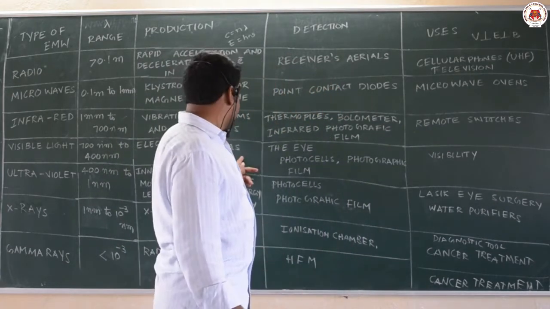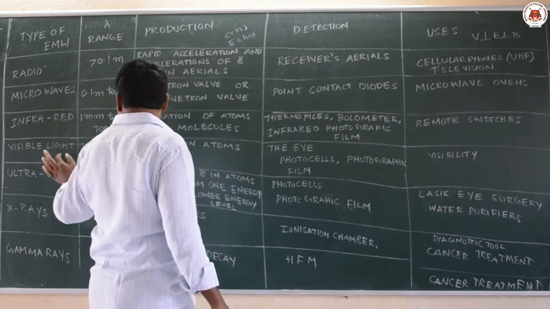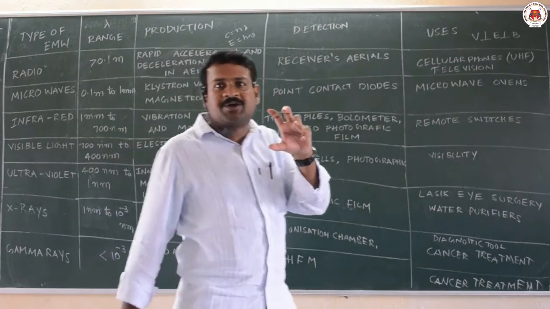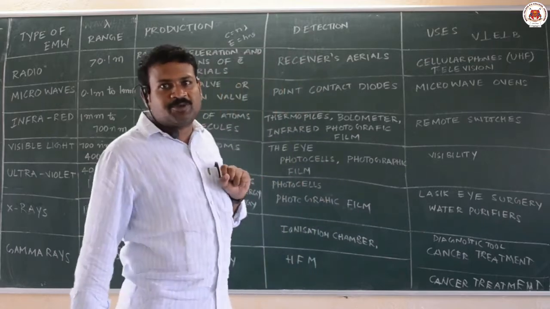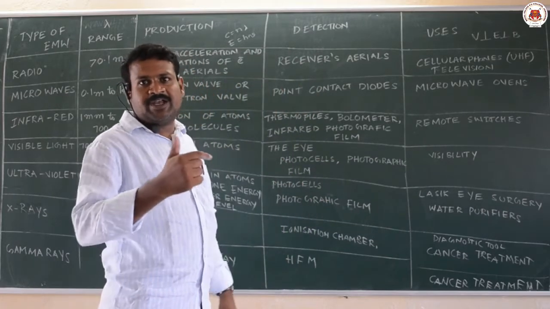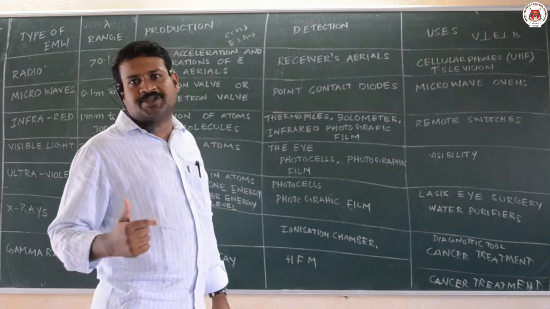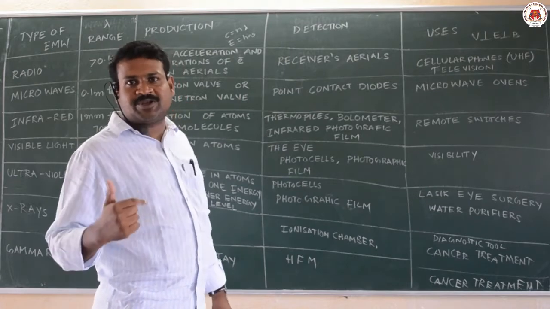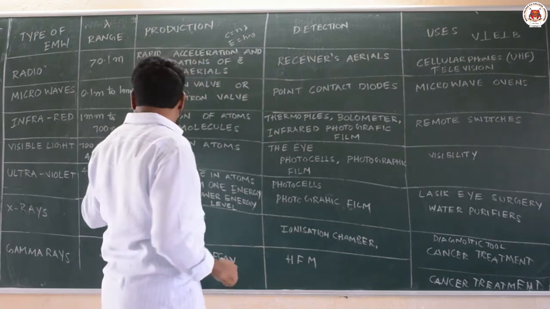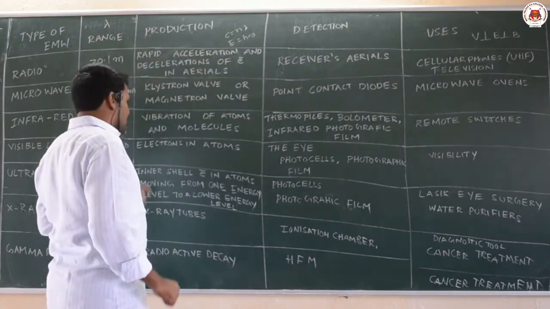And next, visible light. Visible light is already known. The human eye can detect visible light of electromagnetic waves, that is 400 nanometers to 700 nanometers. It consists of 7 colors: violet, indigo, blue, green, yellow, orange, red. From 400 to 700: 700 is red, 400 is violet. So that everything you know.